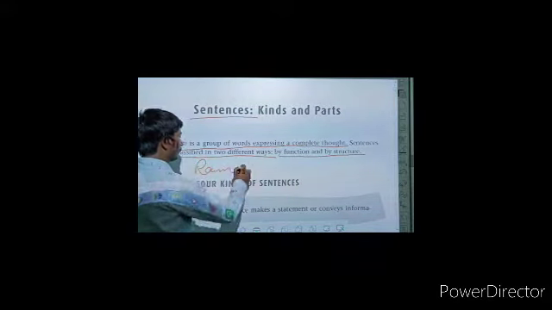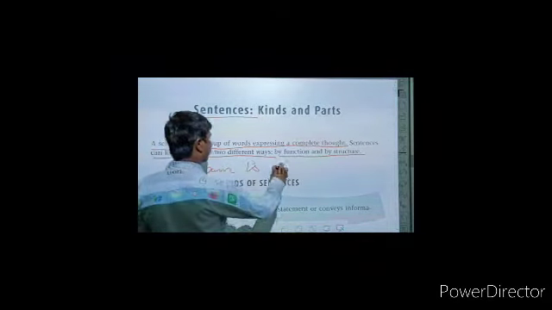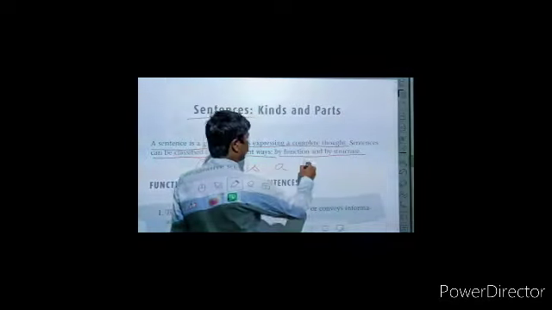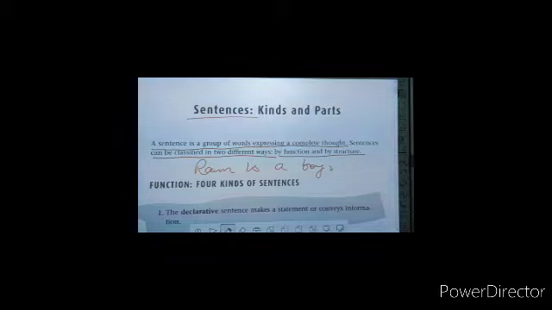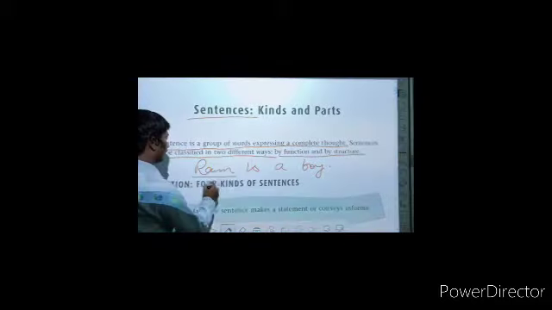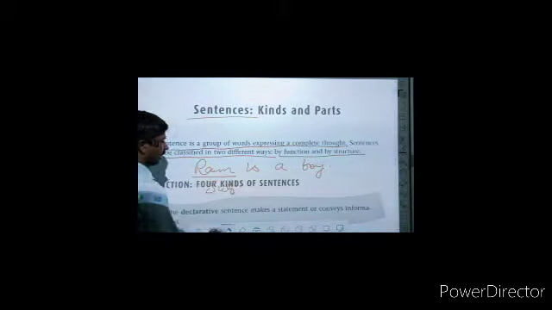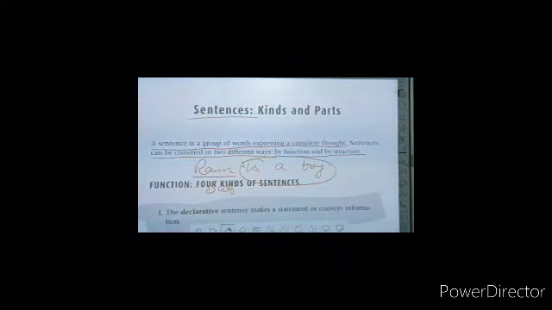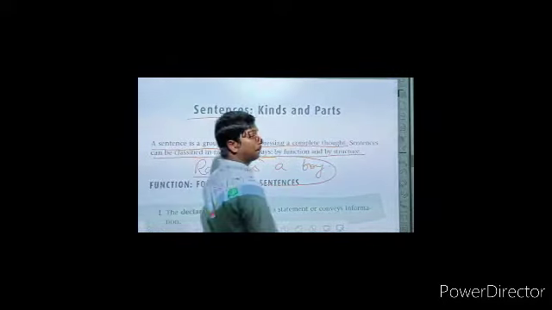Like here, Ram, he is a boy. Ram is a boy. Ram is the subject of the sentence, and here is the predicate of the sentence, and it also gives a complete meaning.